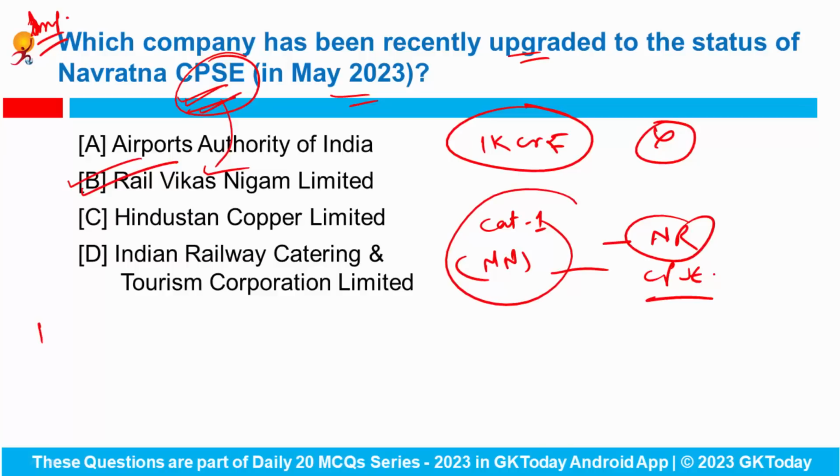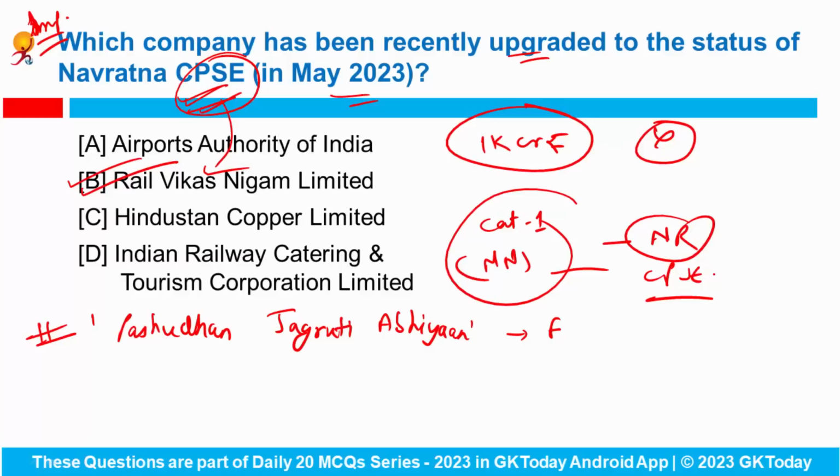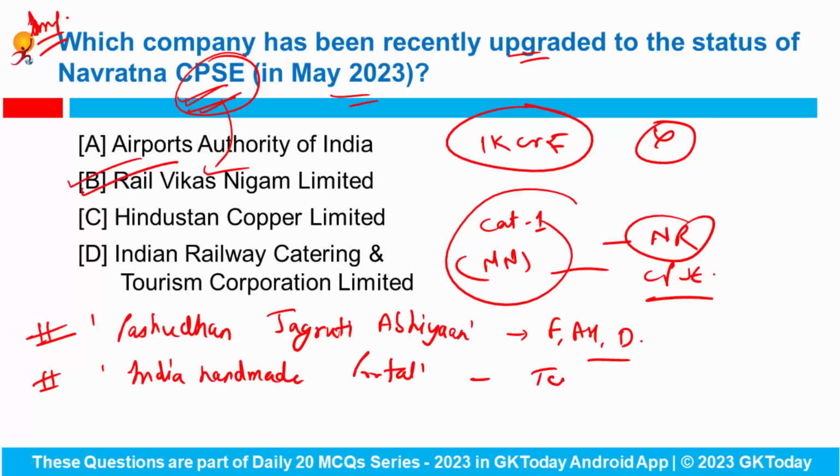Now talking about important ministries of India, the Pashudhan Jagruti Abhiyan is the initiative of Ministry of Fisheries, Animal Husbandry and Dairying, right? Then there is a portal named India Handmade Portal. This portal belongs to Ministry of Textile. Okay. The next is Nipun. Nipun is actually the initiative of Ministry of Housing and Urban Affairs.